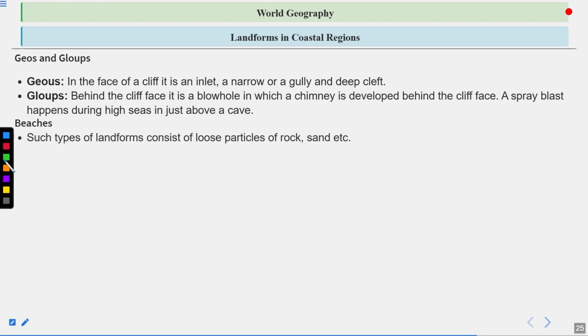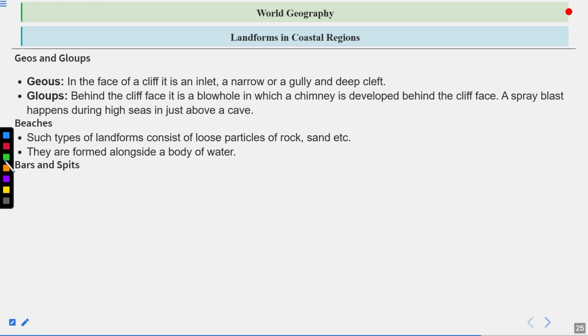Beaches. Such types of landforms consist of loose particles of rock, sand, etc. If you ever visit Mumbai or any coastal area, you will find a lot of beaches present, and these are landforms formed after the accumulation of eroded sediment and raw sand that is formed out of the cutting of the rocks. They are formed alongside a body of water.